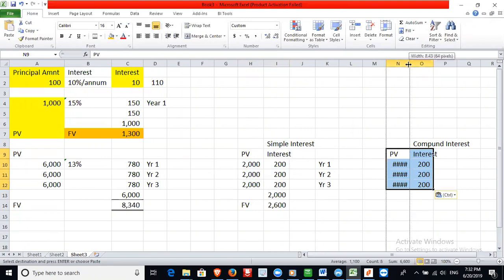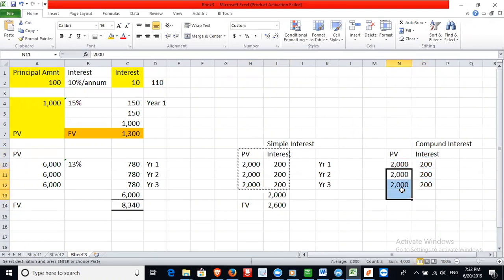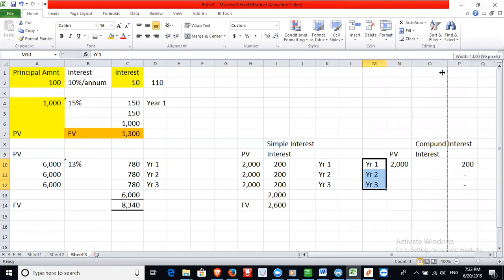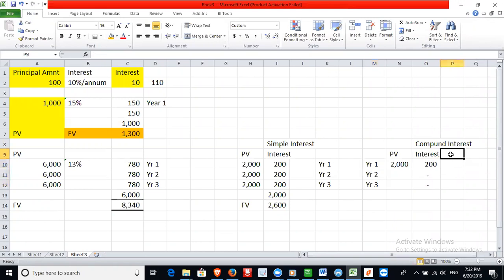Right? I'm saying you are investing 2,000. That is your year 1. Right? We use the same years. You are investing 2,000 in your first year. Then the interest that you are going to get at the end of year 1 is going to be how much? 200. So at the end of the year, what is going to be your future value amount? What will be the future value of this 2,000 at the end of year 1?